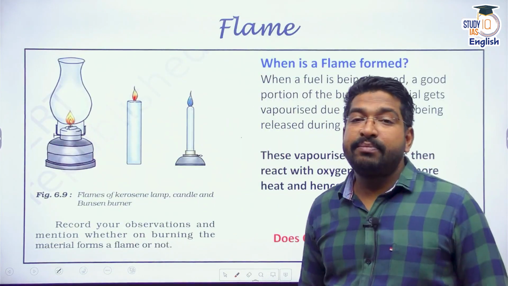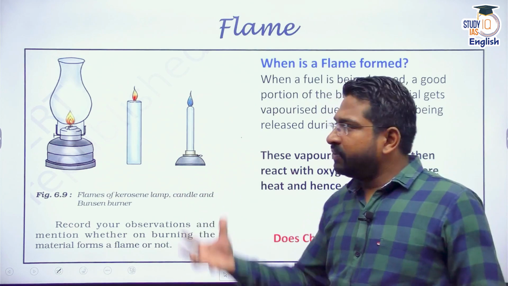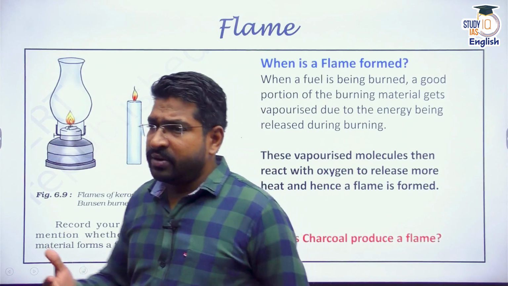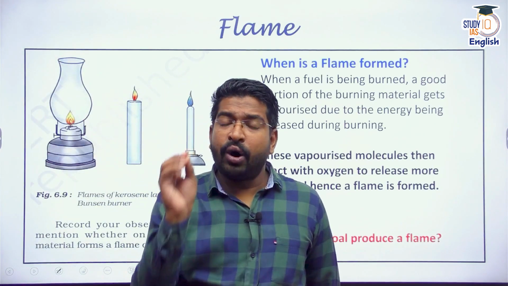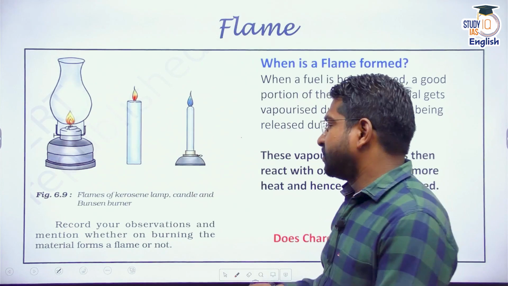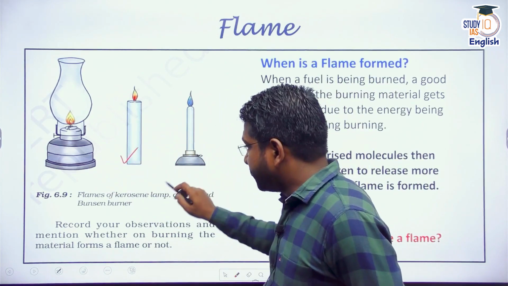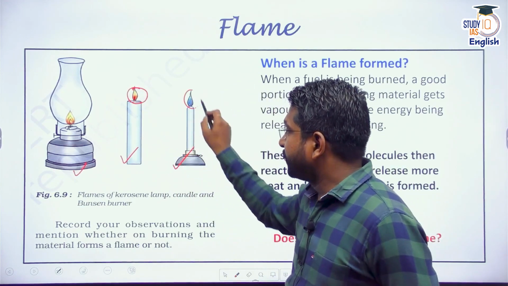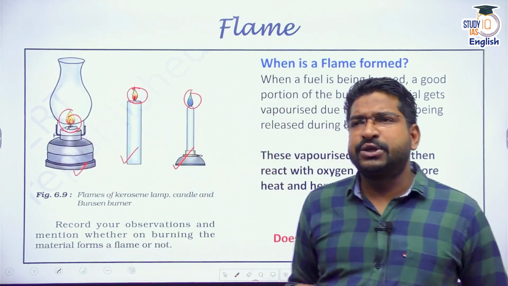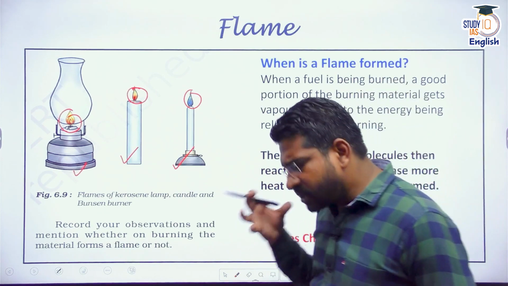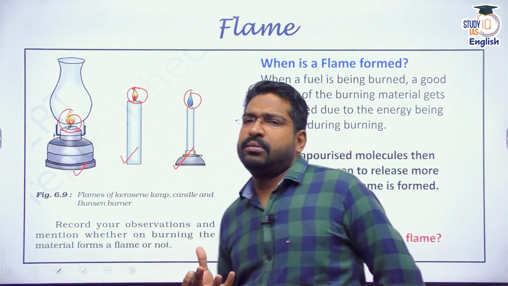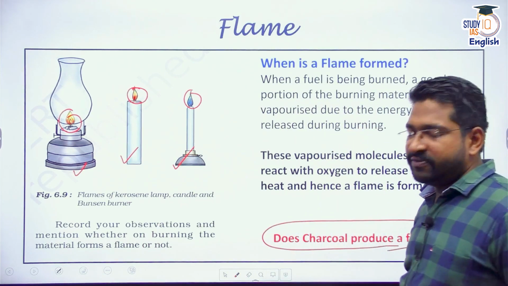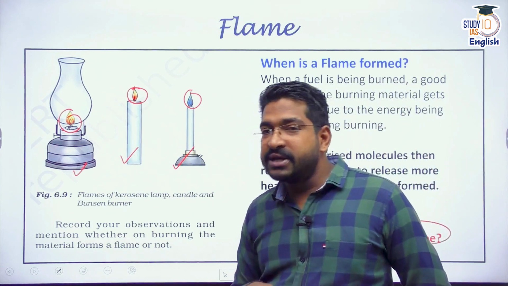Now talk about the second part, flame. We spoke about combustion. Now we need to talk about flame. What is flame? You must have seen, whenever there is fire, there are flames of fire, or we can see a simple flame with our candle, with our Bunsen burner, or with a simple kerosene lamp. You can see the flame here. But many times there is heat, there is some sort of light, but flames are not seen. Especially, does charcoal produce any flame? Charcoal does not produce any flame, but it burns.